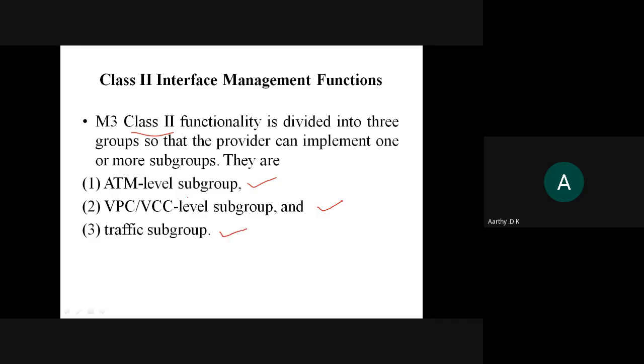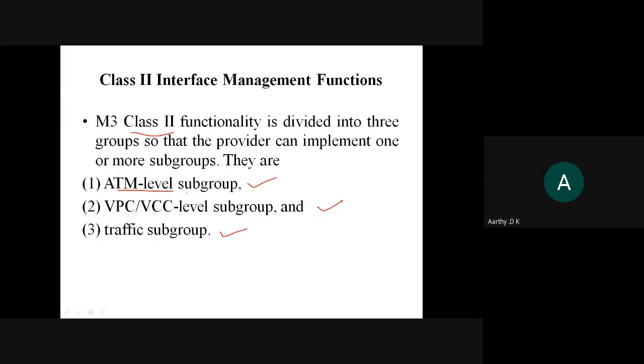What the ATM level subgroup does is provide the ability for the CMS, that is your carrier management system, to modify the ATM level configuration information. So this subgroup allows your CMS to modify the information regarding the ATM configuration.